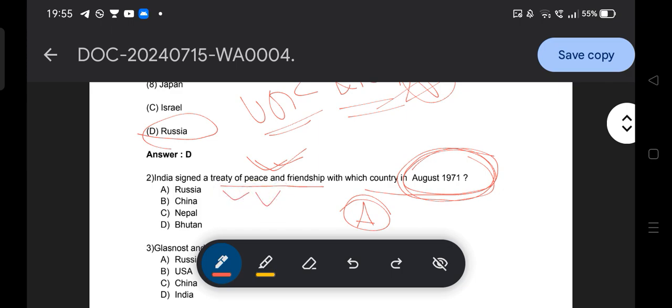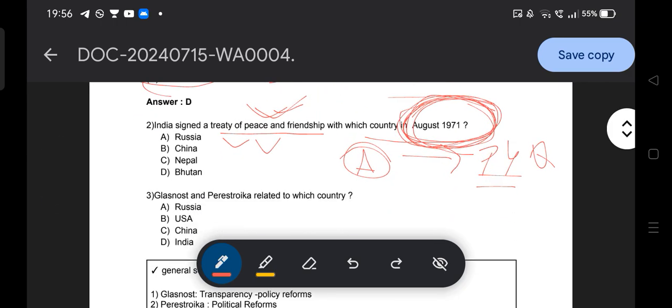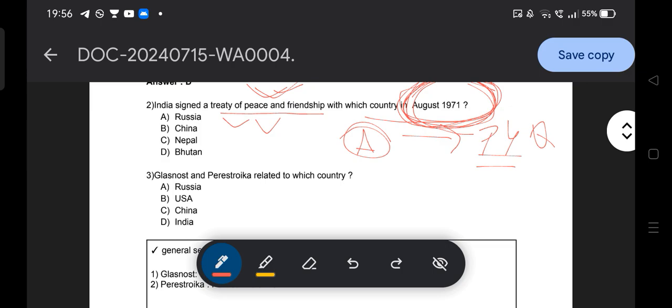It is one of the PYQs of the SSB lecture. So you need to remember the year with the month, because it's very important. Then the next question: glasnost and perestroika are related to which country? These are two public policies related to which country? It's an important concept, and the answer is option A.